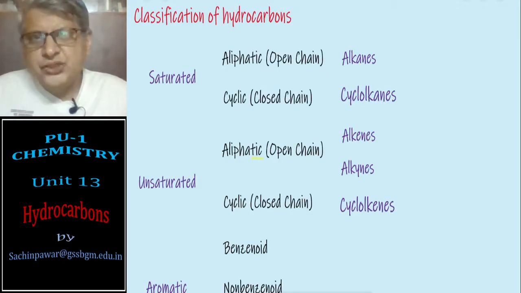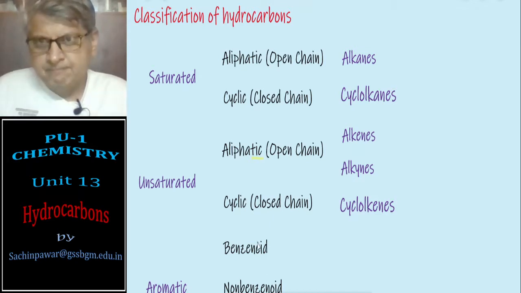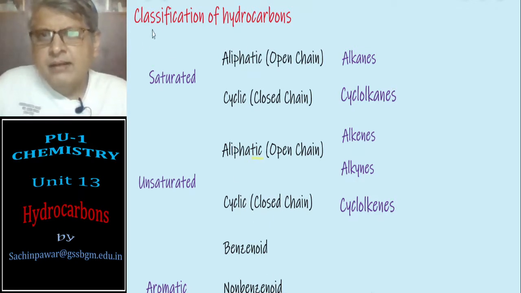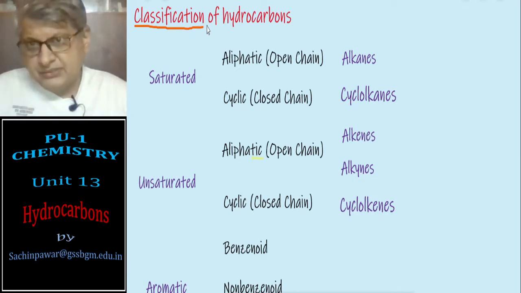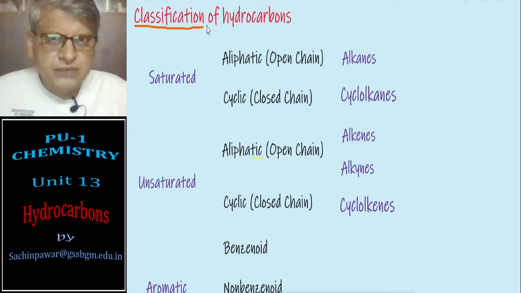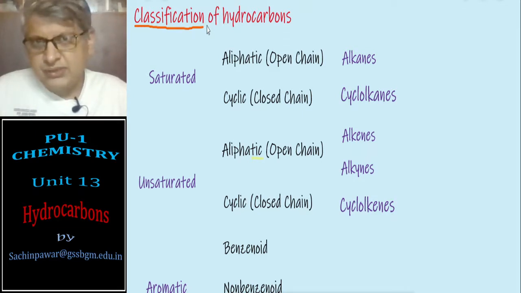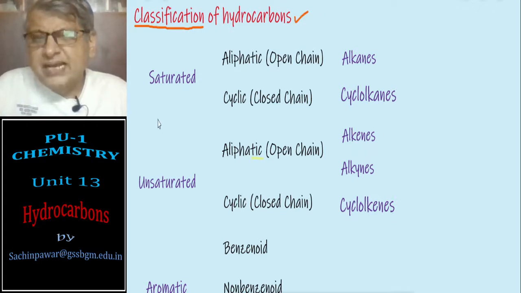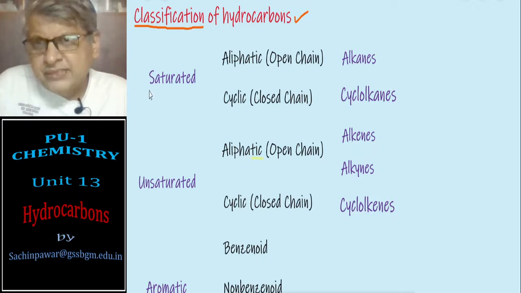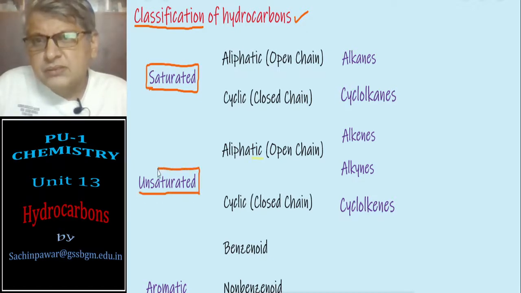Next is classification of hydrocarbons. Now the classification you have already learned in unit number 12, organic chemistry, some basic principles and techniques. Here we will use that classification which you have learned for only hydrocarbons. So when I say hydrocarbons, they are basically classified into three main types. We have saturated hydrocarbons, unsaturated hydrocarbons and aromatic hydrocarbons.